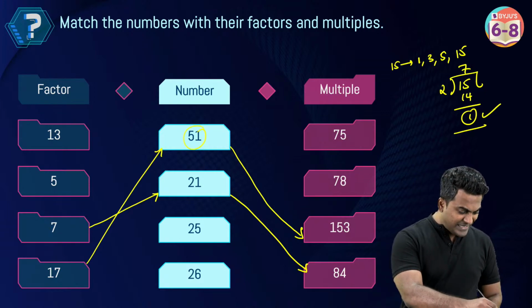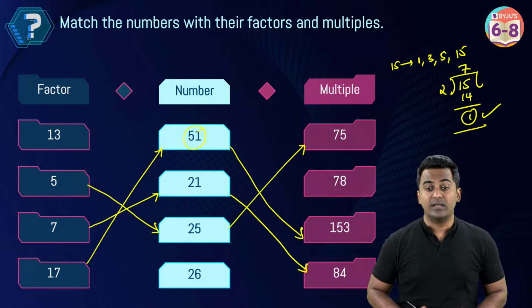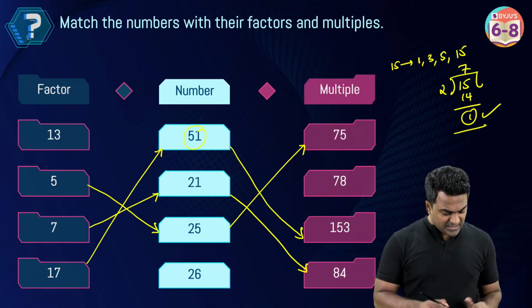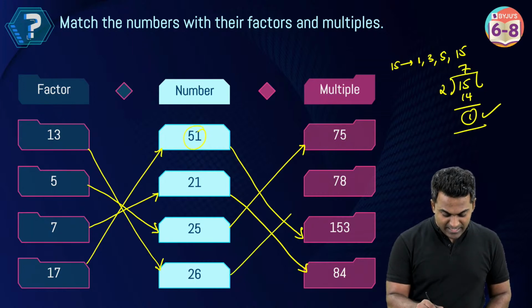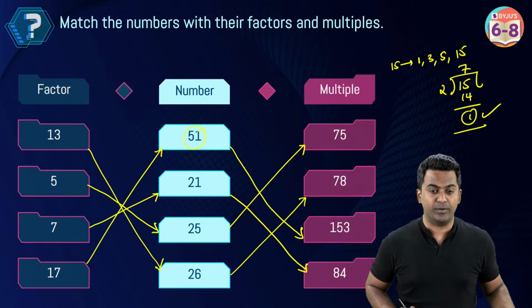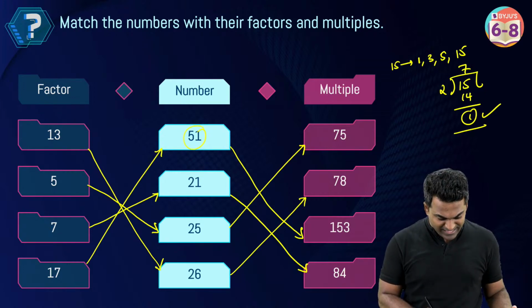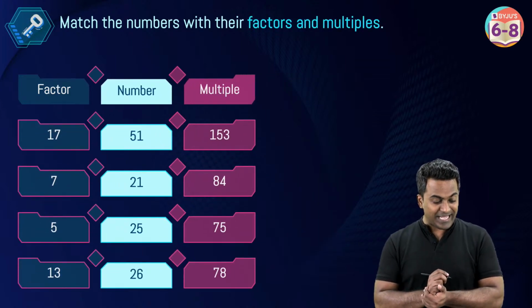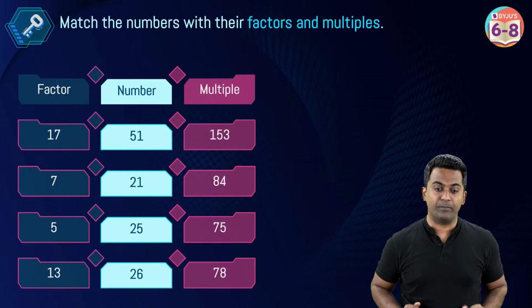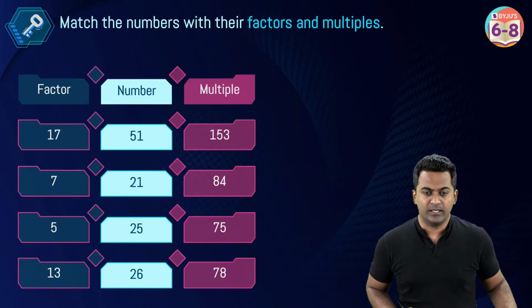Okay, 25, fairly simple. The factor is going to be 5 and the multiple is going to be what? 75, right? And lastly, for the number 26, 13 is going to be the factor and 78 here is going to be the multiple. All right. And we've seen some other points with respect to factors and multiples as well. Let me just rearrange all of this. So this way you understand the factor and the multiple for a respective number. Yes, Ayu, 75 is a multiple of 75. Very good. It also happens to be a factor for 75.